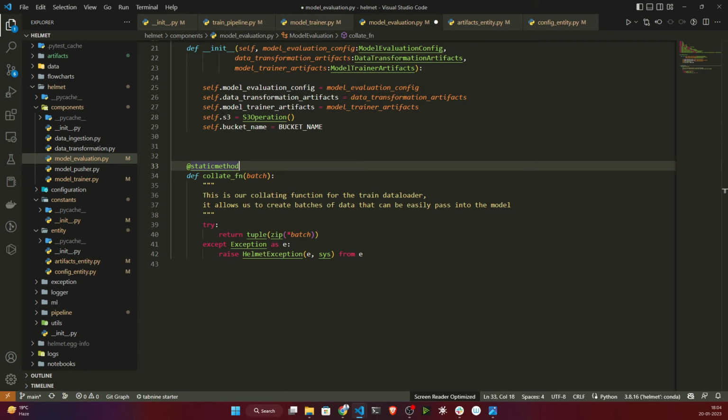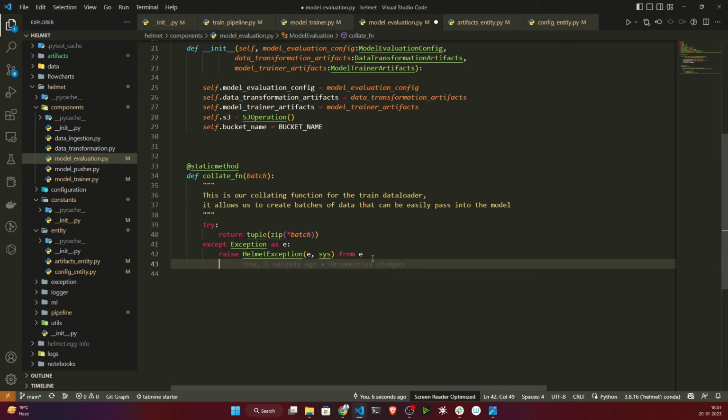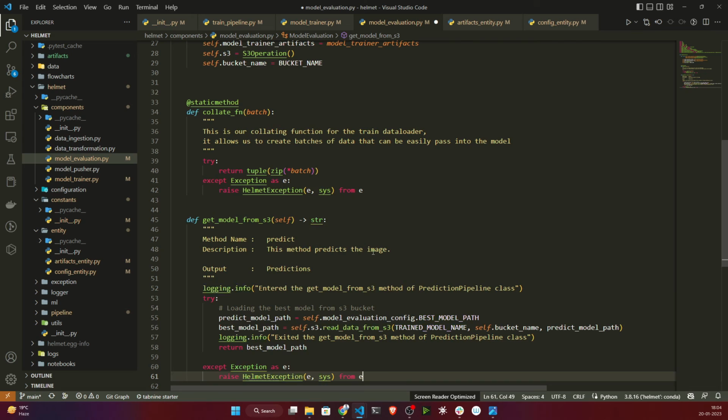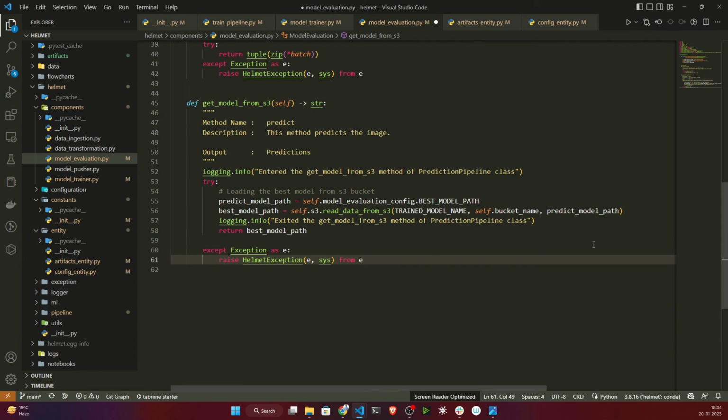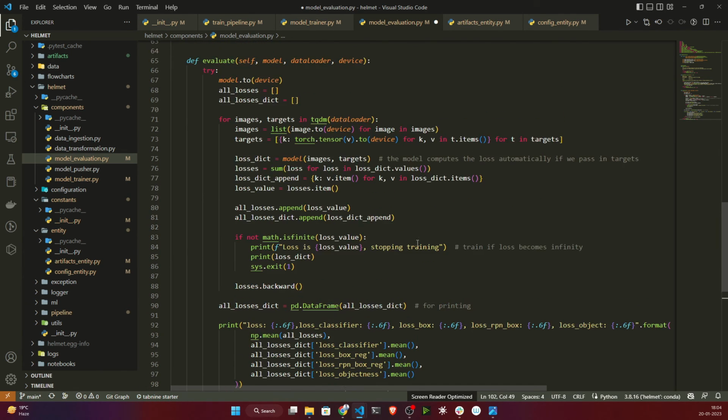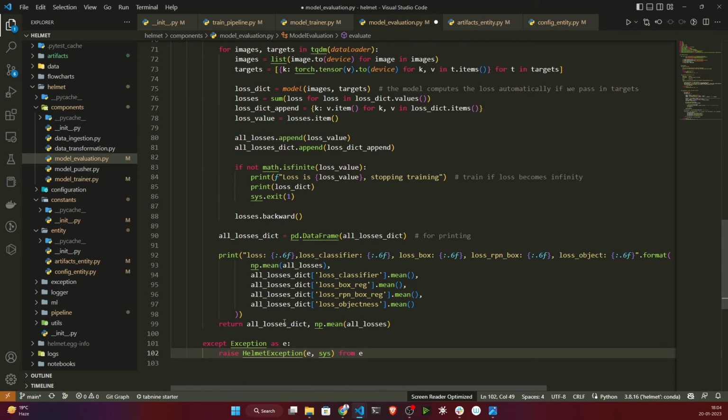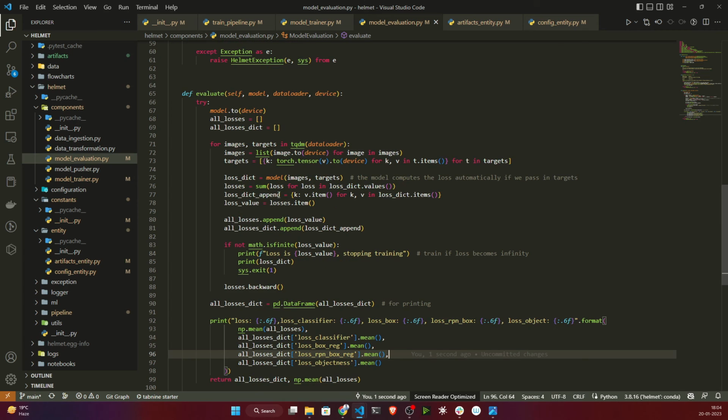Now first of all I just need to get the model from my S3 bucket. For that I have prepared one method. This method will take the model from the S3 bucket and download it here. Once it is done, I have prepared another method called evaluate. This is the method that will do the evaluation. Basically it will calculate all the losses and everything, and it will return them. And this thing you will get from the internet.